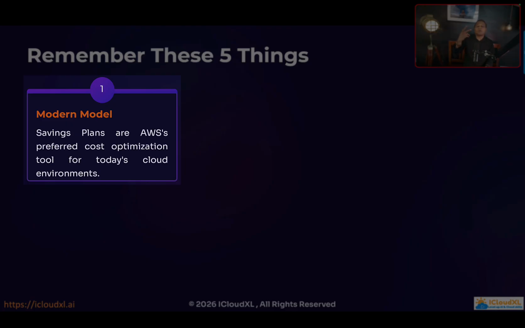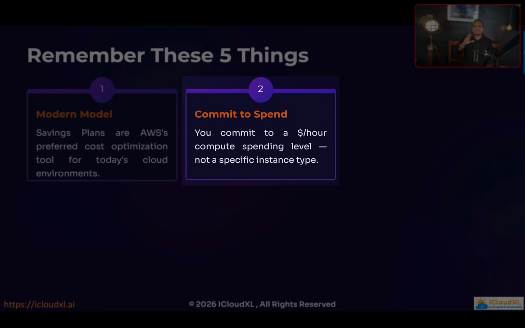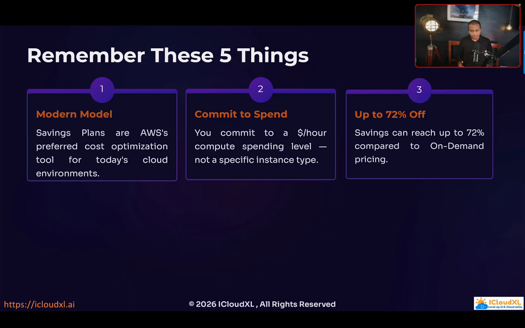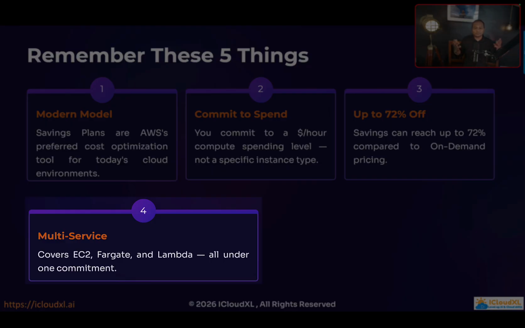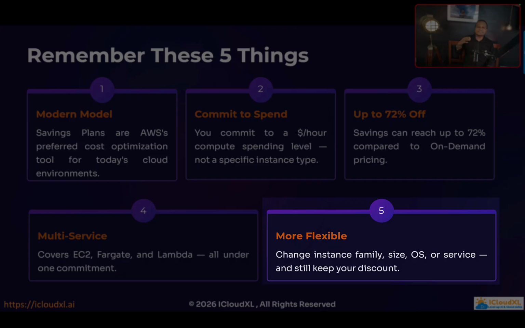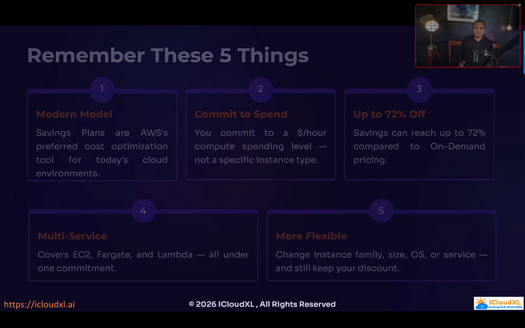Number 1, this is a modern model. Savings plans are AWS's perfect cost optimization tool for today's cloud environment, because today's cloud environment is changing every day. Number 2, you commit to spending. You commit to $1 per hour compute spending level and not a specific instance type. You get up to 72% off, and multiple services are included in savings plan: EC2, Fargate and Lambda. Then you have more flexibility. You can change instance family, size, operating system, services and still keep your discount applicable to your resources.